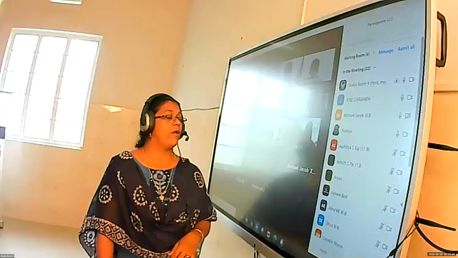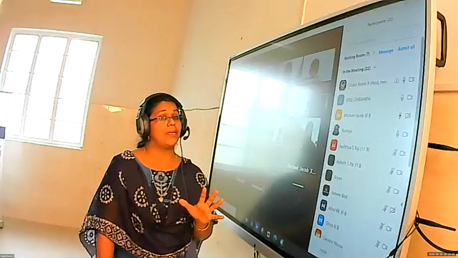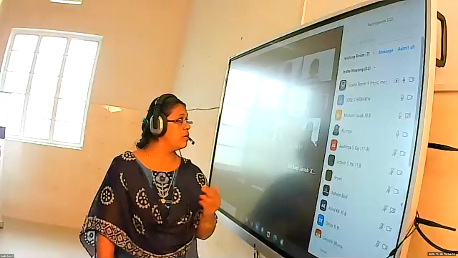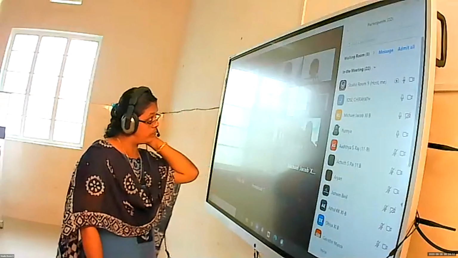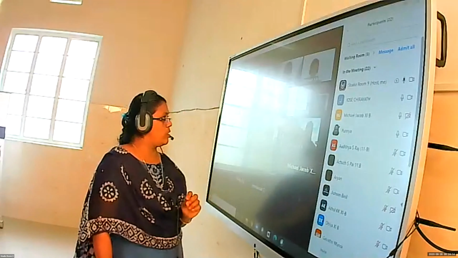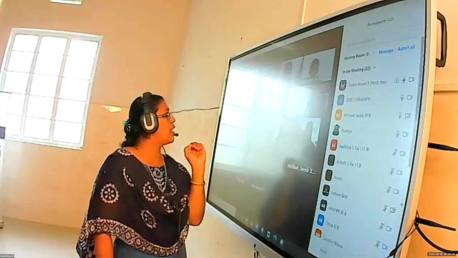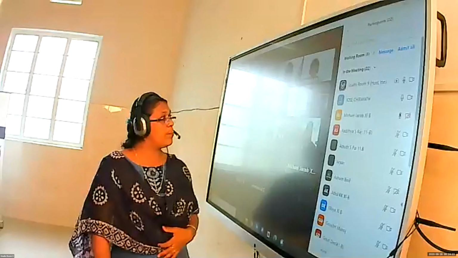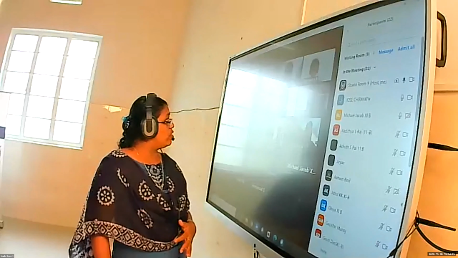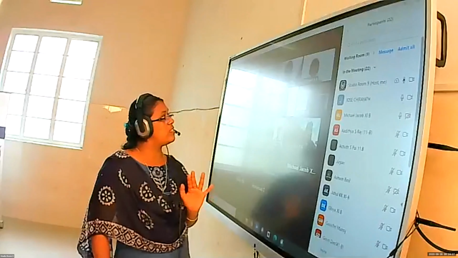Ma'am, if acceleration is minus 10 meter per second square, then will retardation be 10 meter per second square or minus 10 meter per second square? When you write the answer, minus 10 meter per second square. Minus 10 means the minus sign indicates that when you do the problem, if you take the magnitude of negative acceleration, the answer is 10 only.